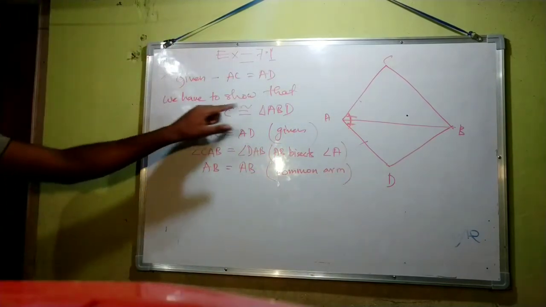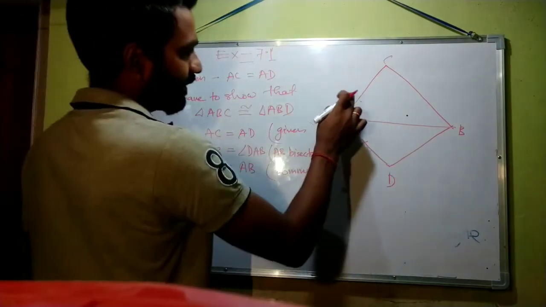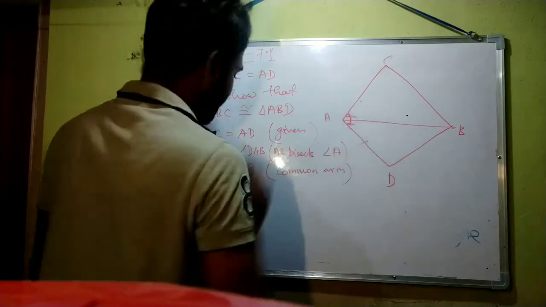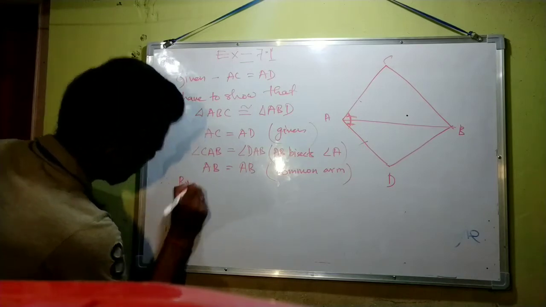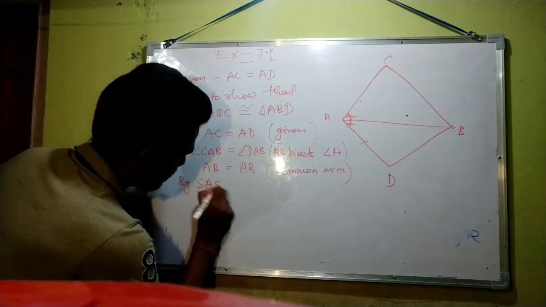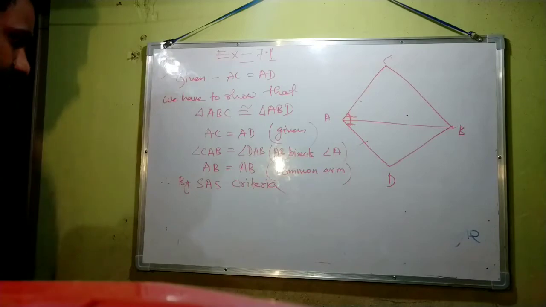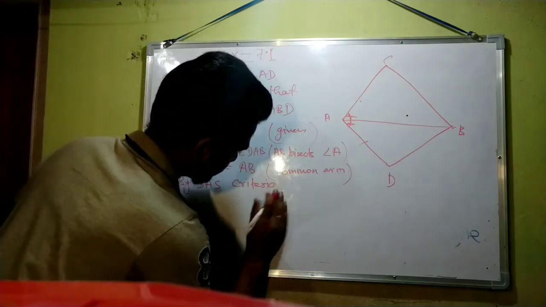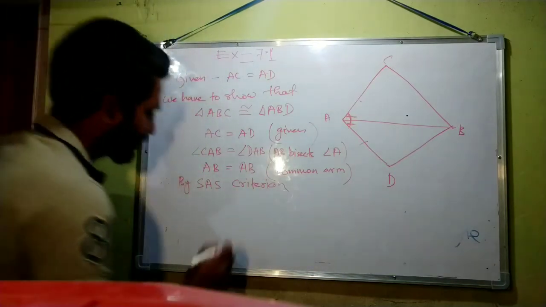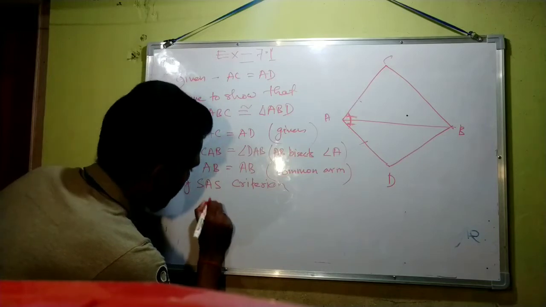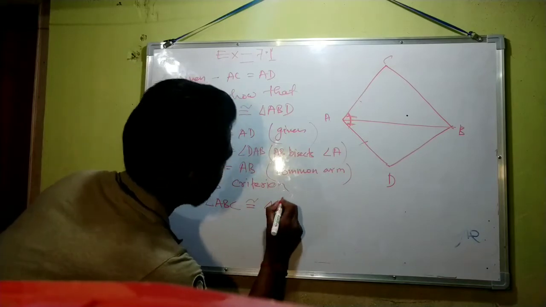So these two triangles are congruent by what? Side angle side criteria. So therefore, by side angle side criterion, this is the singular form of criteria, triangle ABC is congruent to triangle ABD.